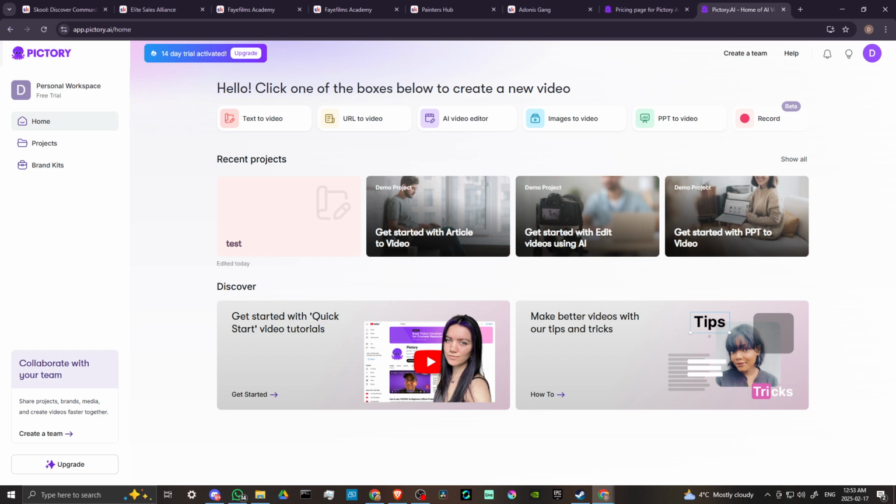So ultimately, I would say that Pictory is doing some interesting stuff, and I would recommend that you check it out if that is something that you think fits your needs. And that's all there is to it.